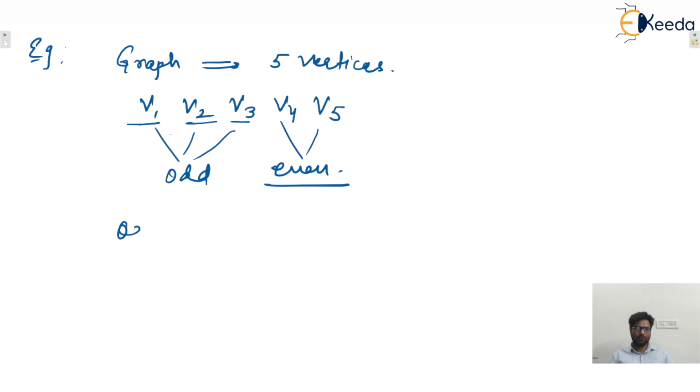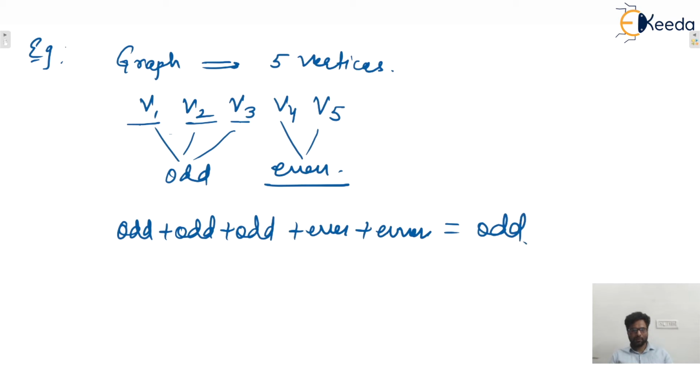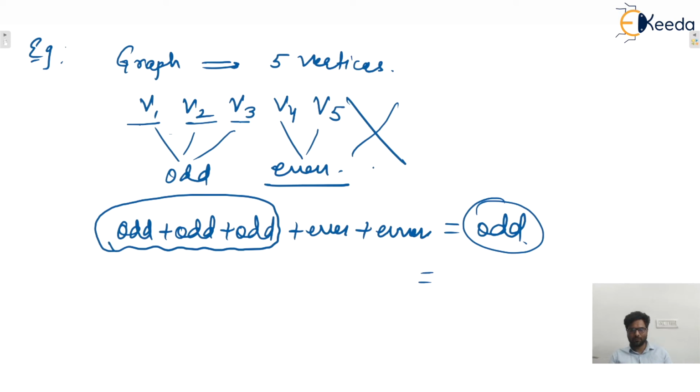So here we have odd plus odd plus odd plus even plus even. This number will be what? Odd, because we are adding odd numbers an odd number of times, that means 3 times. So that graph is not possible, because the degree sum is always even. You cannot make any graph in which 5 vertices are there with 3 vertices of odd degree and 2 vertices of even degree. That is not possible at all. I hope this one is clear to everyone. So we can write down one more note.